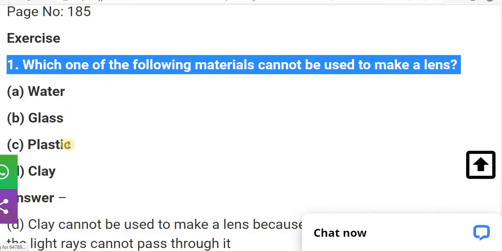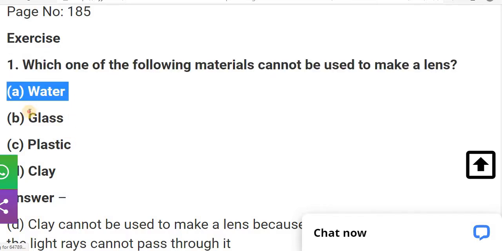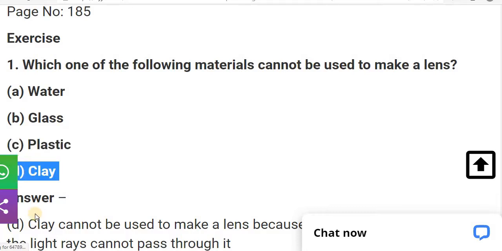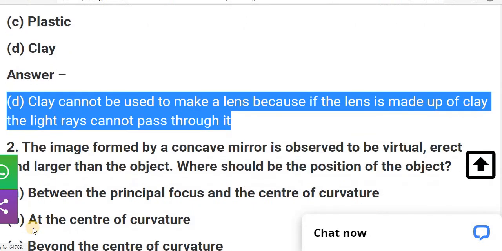The options are water, glass, plastic and clay. So the answer is clay. Why clay? Because clay cannot be used to make a lens, because if the lens is made up of clay, the light ray cannot pass through it. For the passing of light, two things are needed.